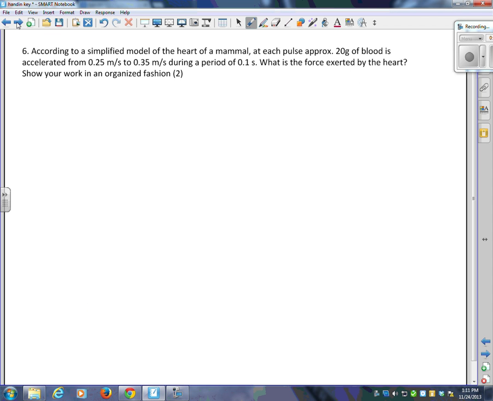Okay, number 6, according to a simplified model of the heart of a mammal, at each pulse, approximately 20 kilograms of blood is accelerated from 0.25 to 0.35 during a period of 0.1 seconds. What is the force exerted by the heart? Show your work in an organized fashion.